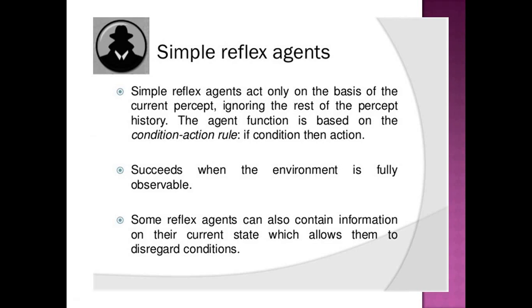A simple reflex agent acts only on the basis of the current percept, ignoring the rest of the percept history. The agent function is based on the condition-action rule. If there is any condition, then it performs the necessary action. It succeeds when the environment is fully observable. Some reflex agents can also contain information on their current state which allows them to disregard conditions. So, to put it in simple words, it does not bother about the past and it works only on the current situation.